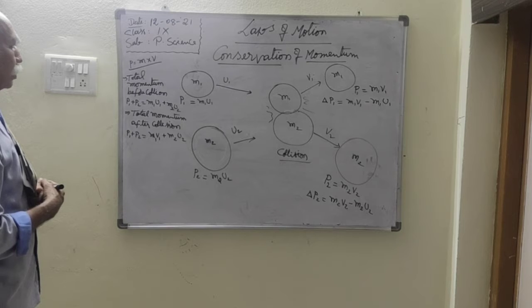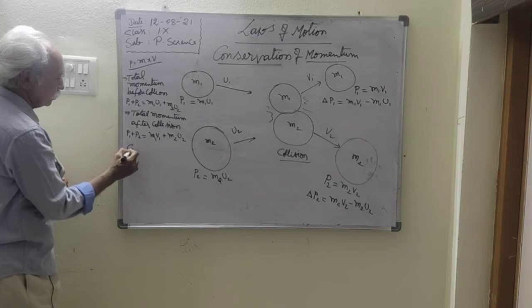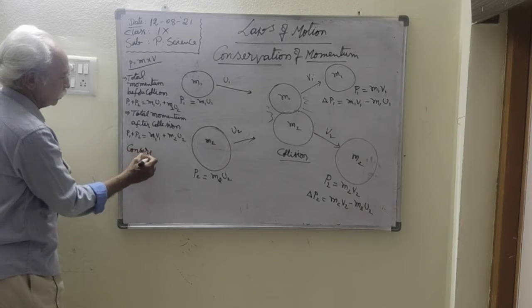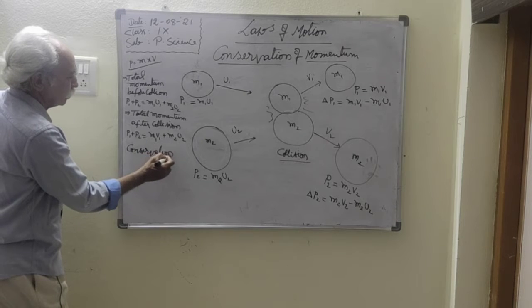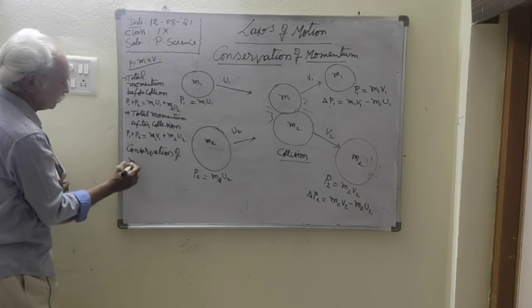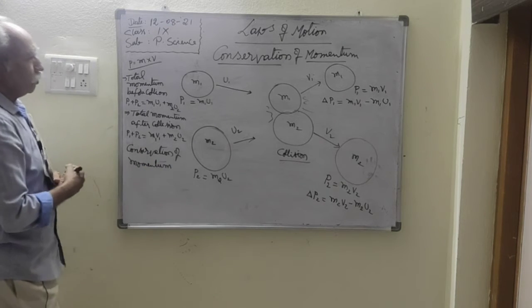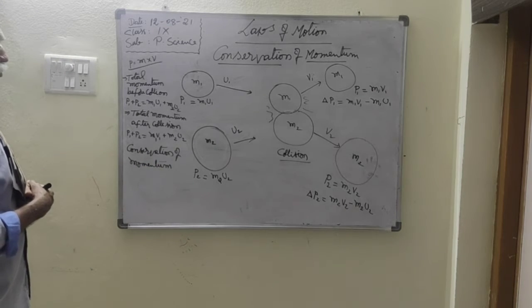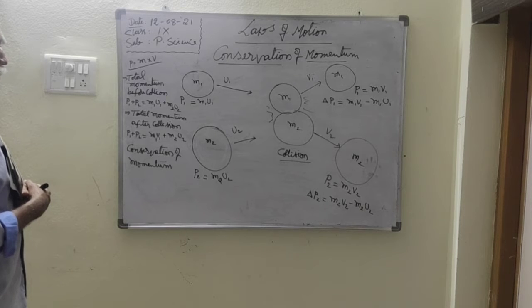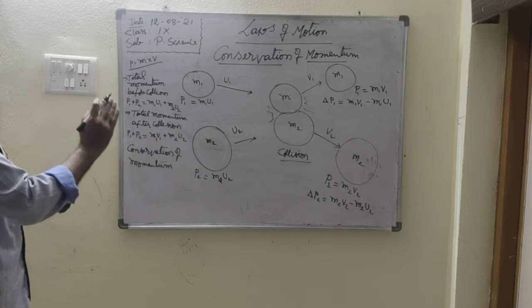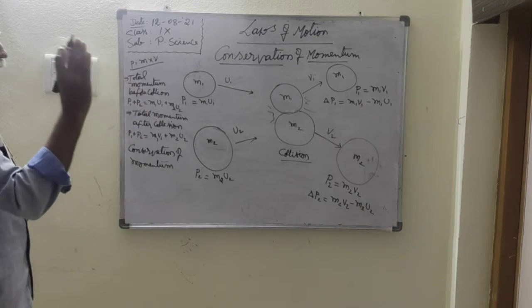So, according to the conservation of momentum, the total momentum before collision and after collision remains the same.